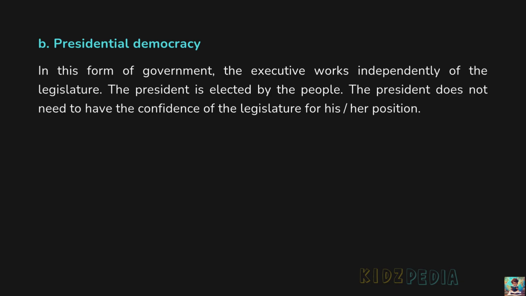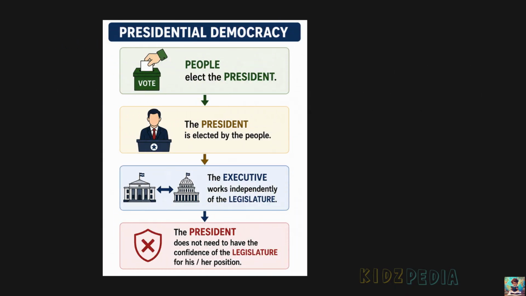Presidential democracy. In this form of government, the executive works independently of the legislature. The president is elected by the people. The president does not need to have the confidence of the legislature for his or her position. So, this is just the opposite of parliamentary democracy. In the presidential democracy, the executive and the legislature are separate. They work independently of each other.